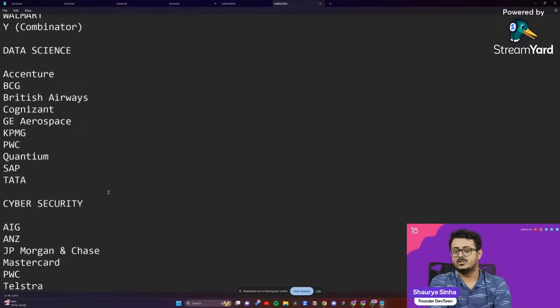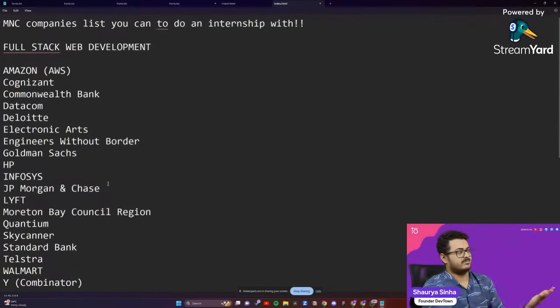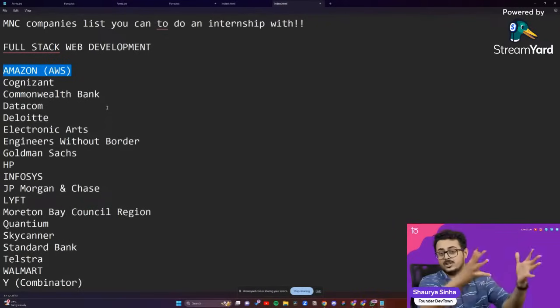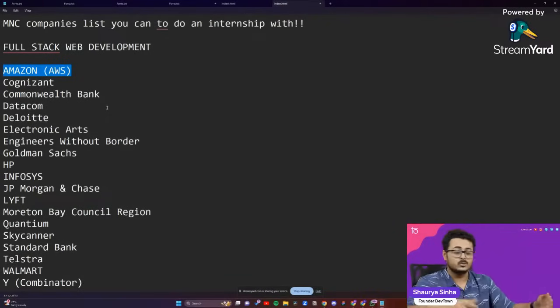Once you guys are able to do well right over there, then we make sure that you are shifted to choosing which particular company you want to do your internship with. For example, let me tell you guys, if I enrolled in the full stack development training program itself, and I'm interested in, let's assume cybersecurity. Sorry, I am interested in cloud computing. So I will say that if you are interested in cloud computing, I would suggest going further with Amazon, as they have their internship in AWS itself. It will be much better for you. You will be able to get an internship certificate directly from AWS. That's a very huge deal.